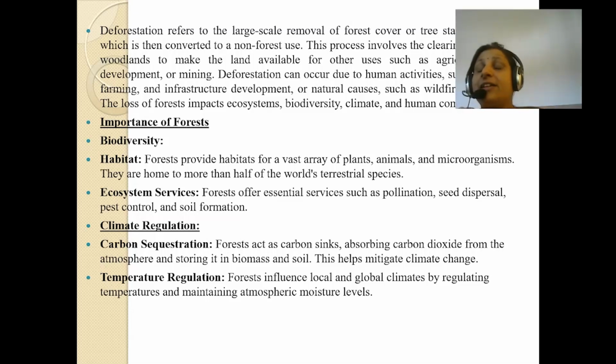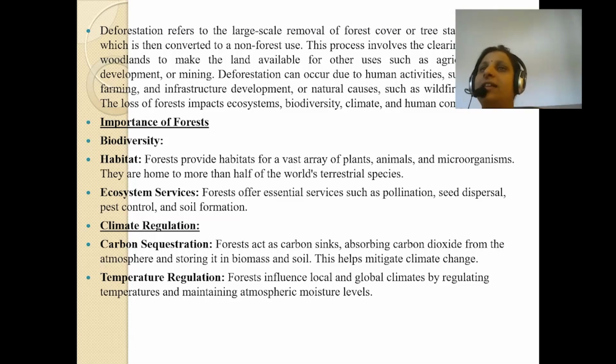How is the climate regulated through the forest? Carbon sequestration. Forests act as a carbon sink, absorbing carbon dioxide from the atmosphere and storing it in biomass and soil. This helps mitigate climate change. See, students, you have not even imagined that. Today you are learning this, and I hope you all have learned it.